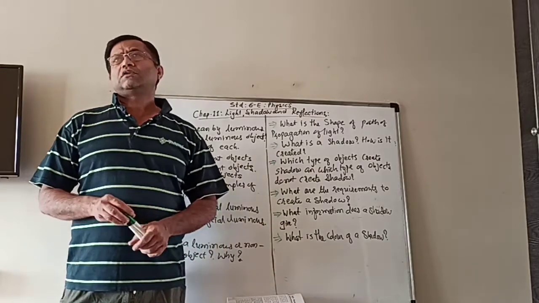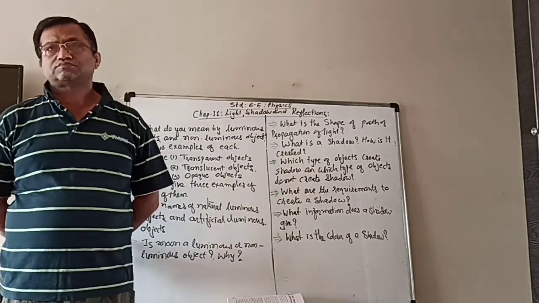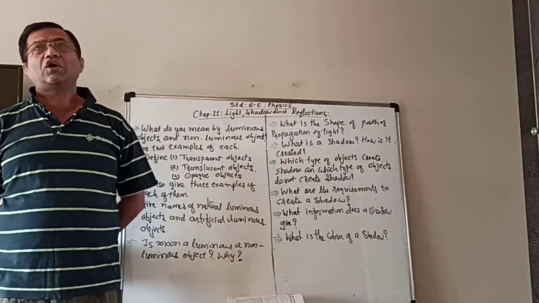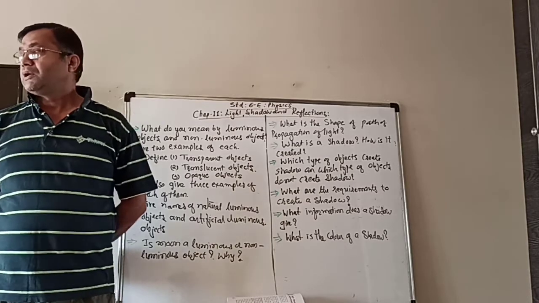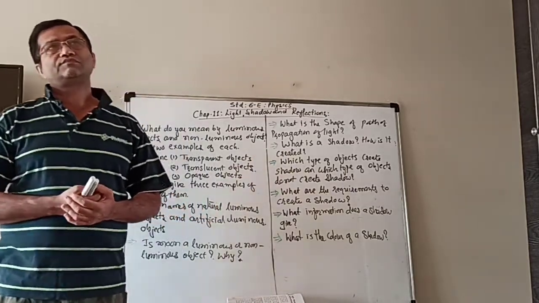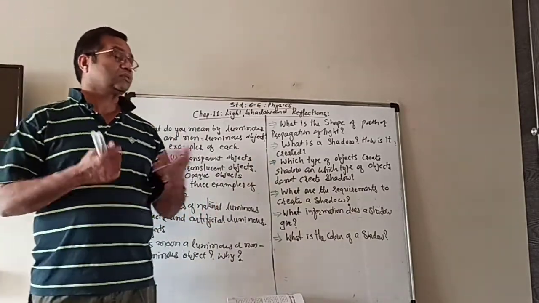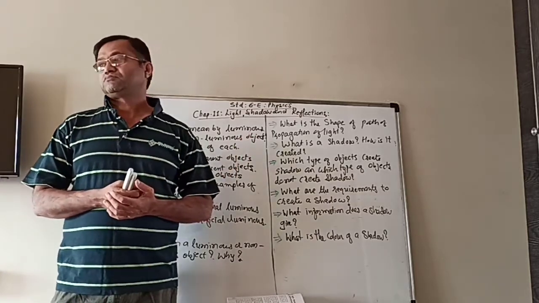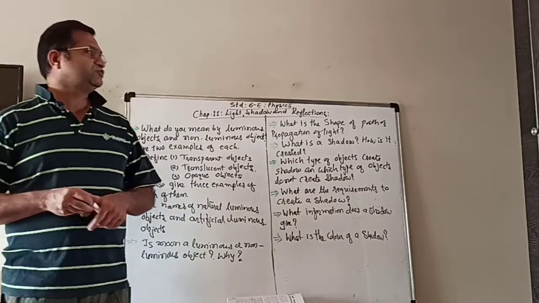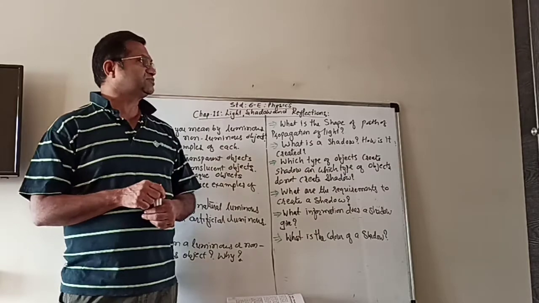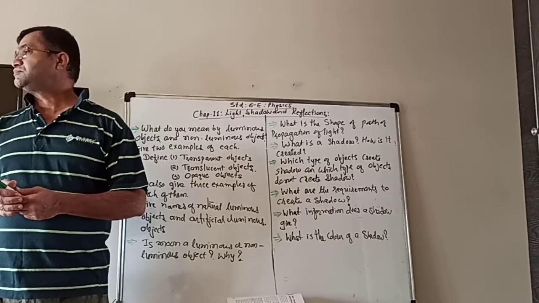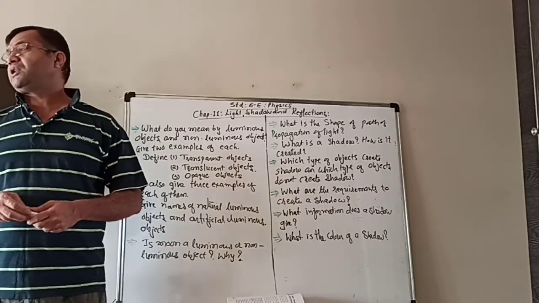Now, as we know, around us we can see so many objects, like in your house you see your family members, the walls, your furniture, etc. When you go outside, you see tall buildings, trees, colorful flowers, sky, different types of vehicles.